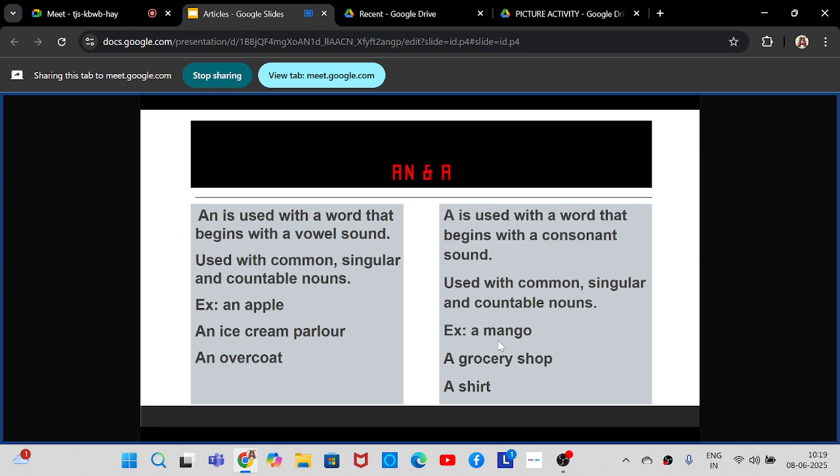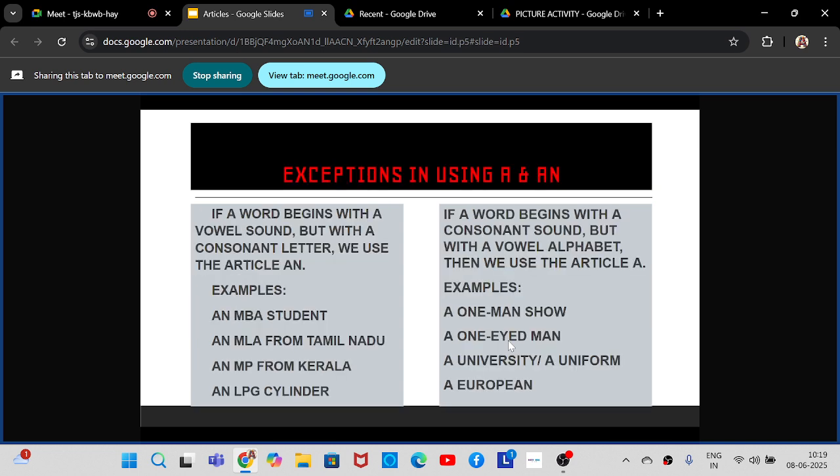So why is sound more important than the alphabet? You will understand that in the next slide. Now we are going to check the exceptions in using a and an. Exceptions means some special rules. Okay, so let's look at for a first.